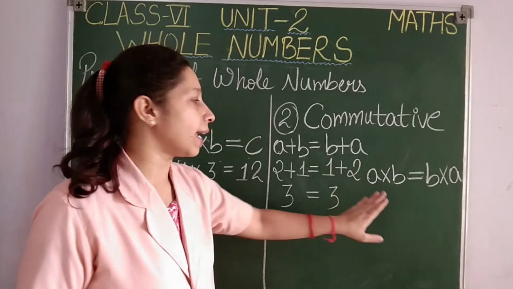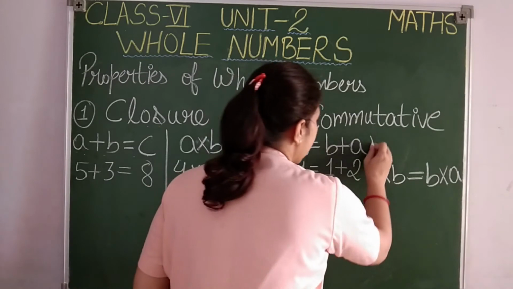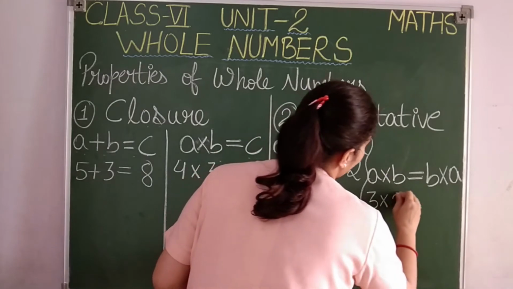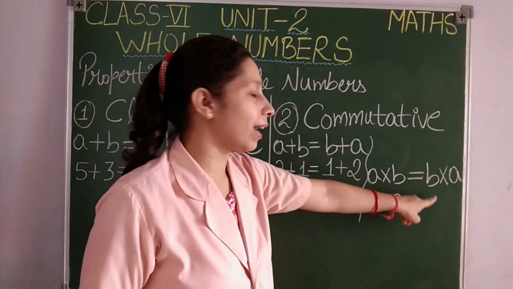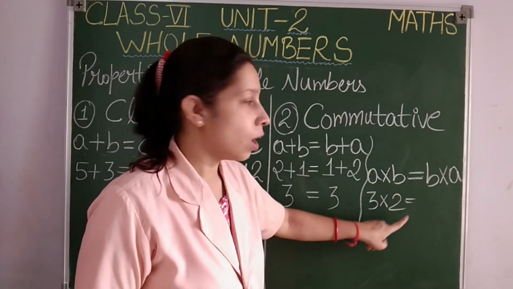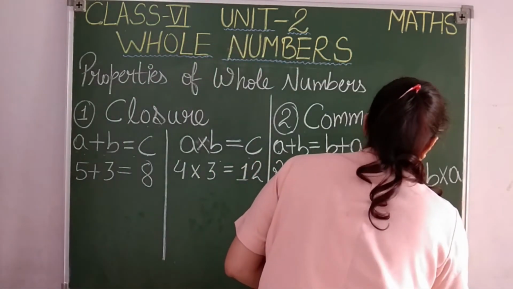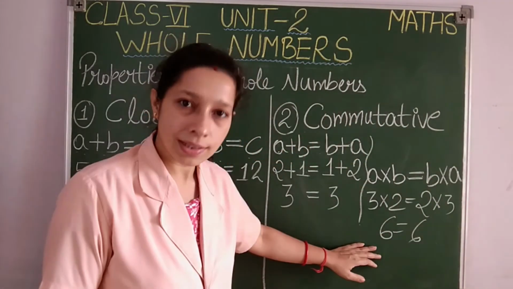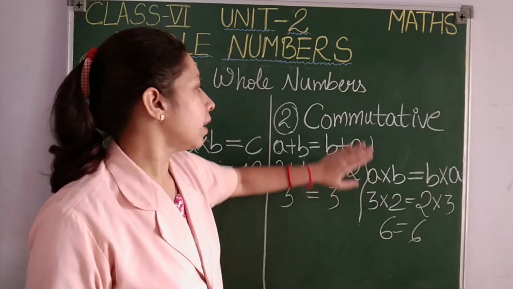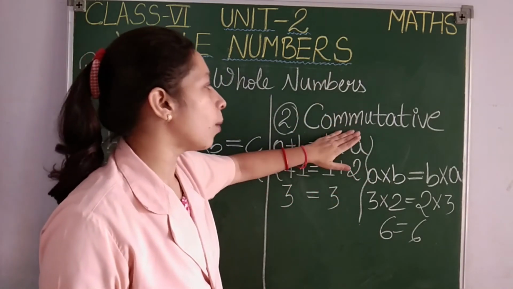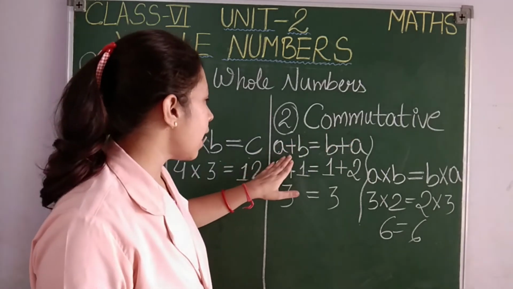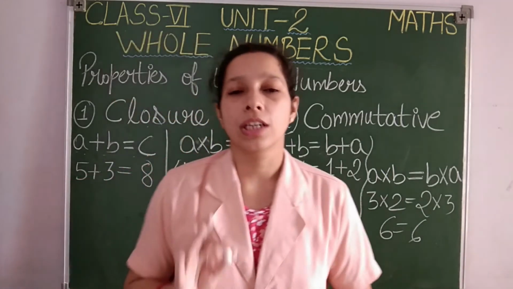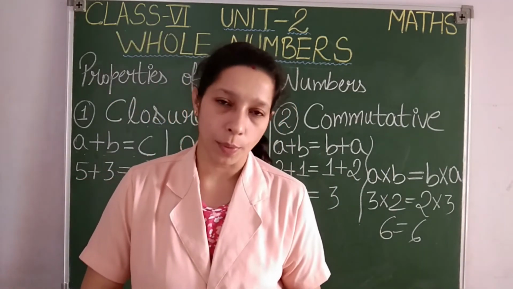So this was for addition. Let us see for multiplication also. Here again I am taking one example with numbers only. A I am keeping as 3 and B as 2. So here for B I write 2 and for A I write 3. 3 2s are 6, 2 3s are 6. Isn't it? The result is again same, students. So it is clear to us that commutativity property shows that we can add or multiply integers in any order. Clear, students? So these were your first two properties, closure property and commutativity property.